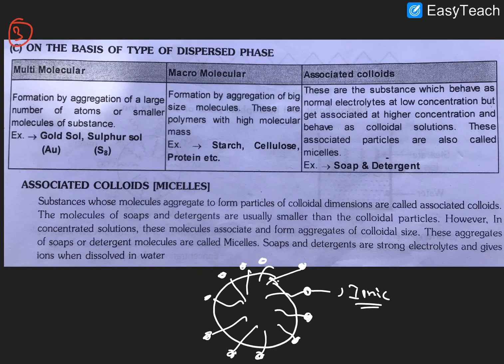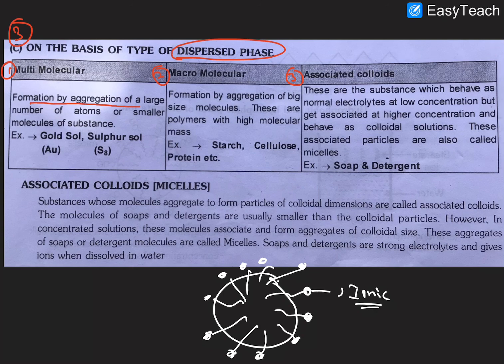Next, the third classification. On the basis of the type of dispersed phase, colloids are classified into three types: multimolecular, macromolecular, and associated colloids.